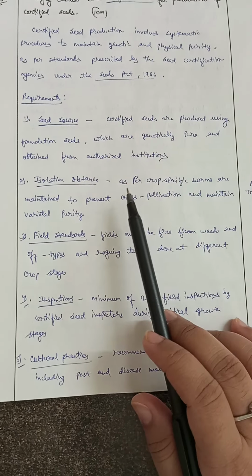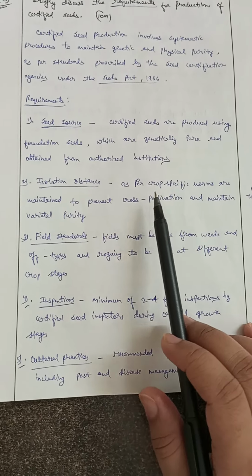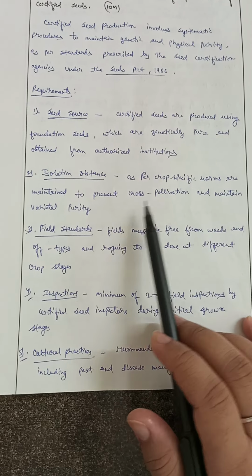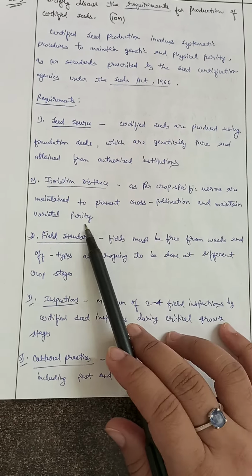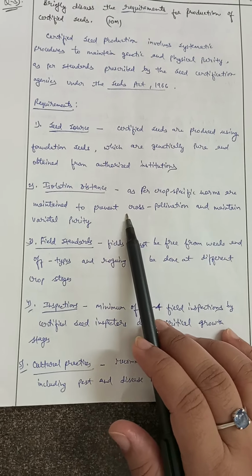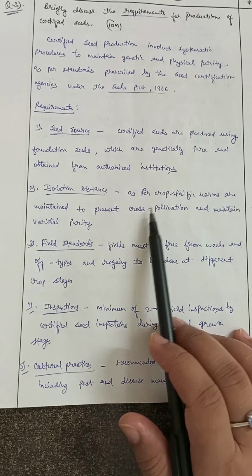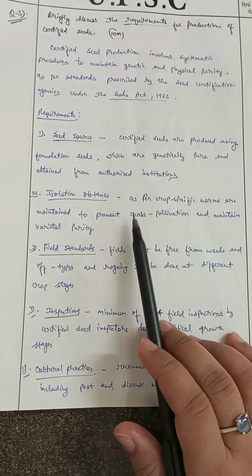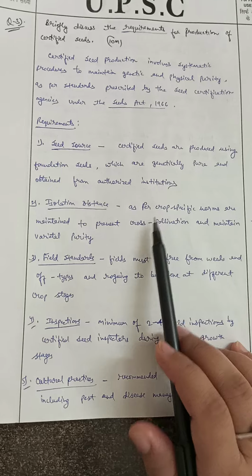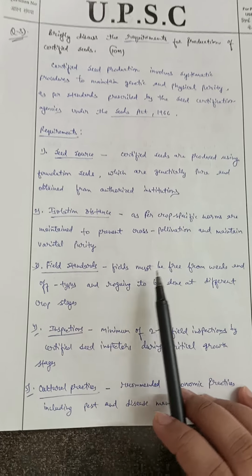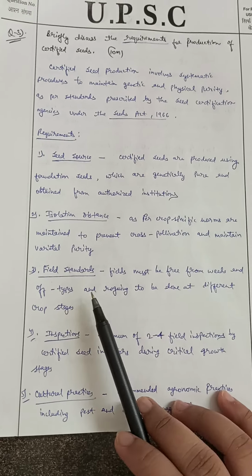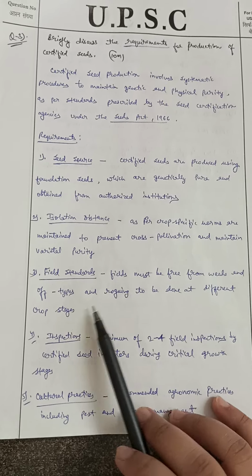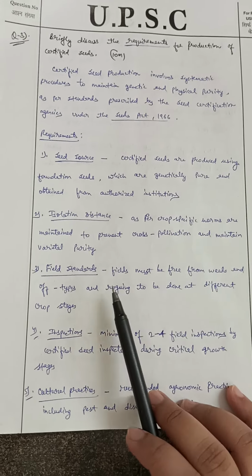Then, isolation distance has to be maintained as per the crop specific norms to prevent cross pollination and maintain varietal purity. For example, in case of rice, the isolation distance is 3 meters, while for tomato it is 20 meters. So this isolation distance is different for different crops. Then field standards. Fields must be free from weeds and off types, and roguing is to be done at different crop stages to remove these unwanted weeds and off types.